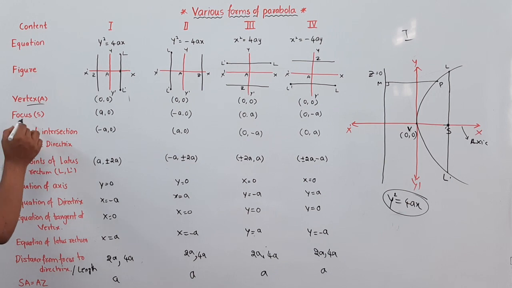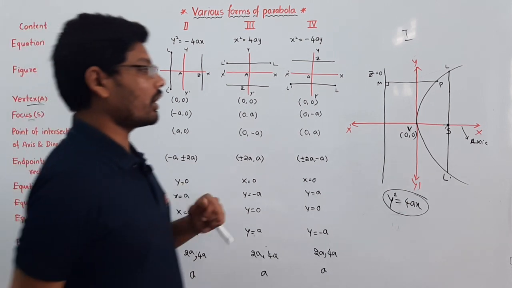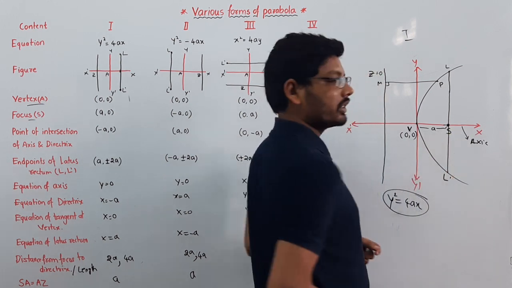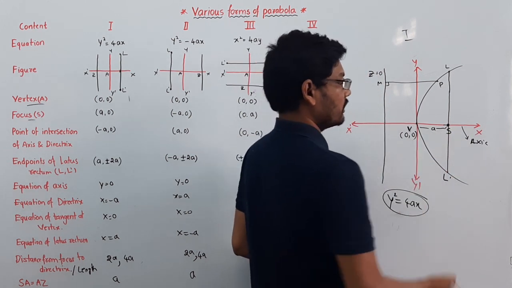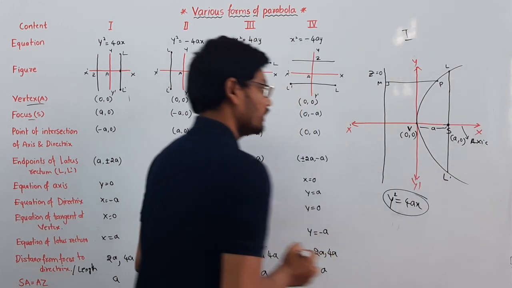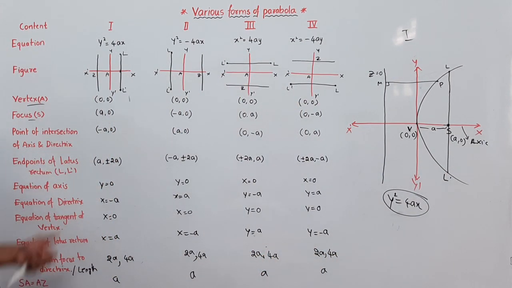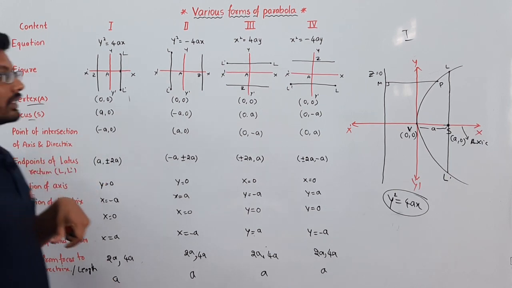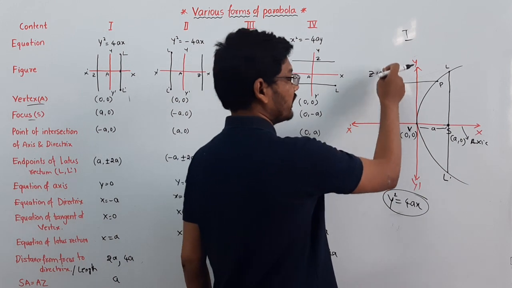The next point is the focus. It is at a distance of a from the origin, so the focus S is (a, 0).